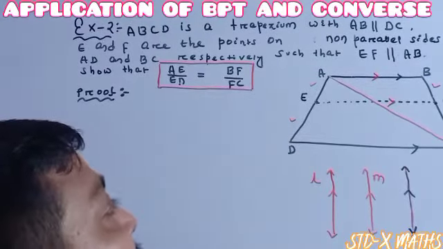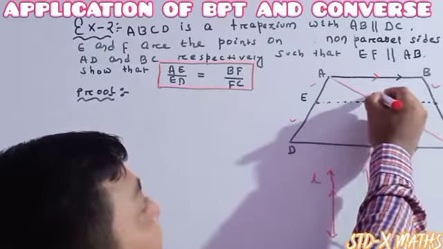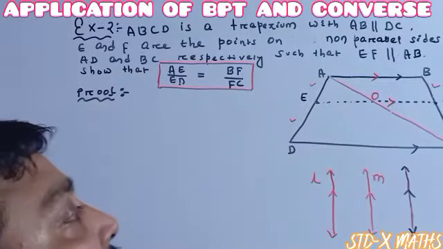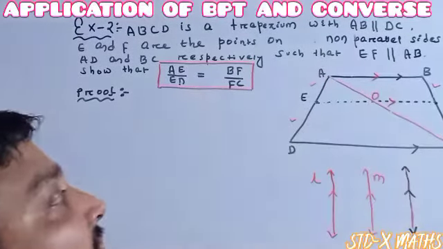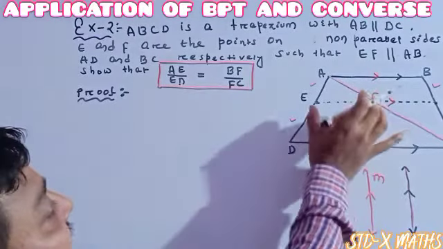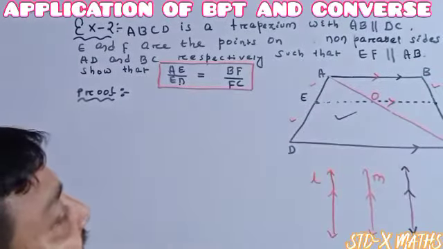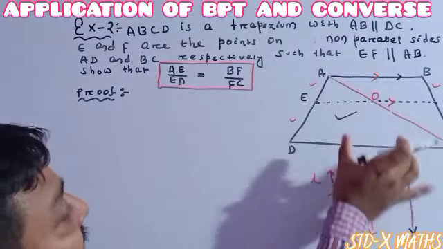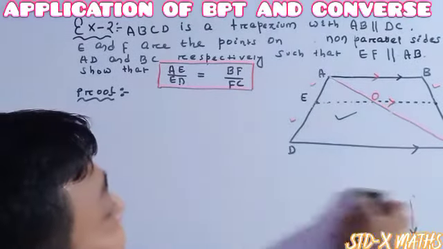Whenever I have drawn one of the diagonals, this diagonal intersects EF at which point? Suppose the name of the point is our O. So now the total figure has been converted into two triangles. One is this triangle, another one is this triangle. See, in this triangle, previously EF is parallel to AB, which means EF is parallel to CD. So now EF is parallel to CD, it means part of EF, EO, is parallel to this one.